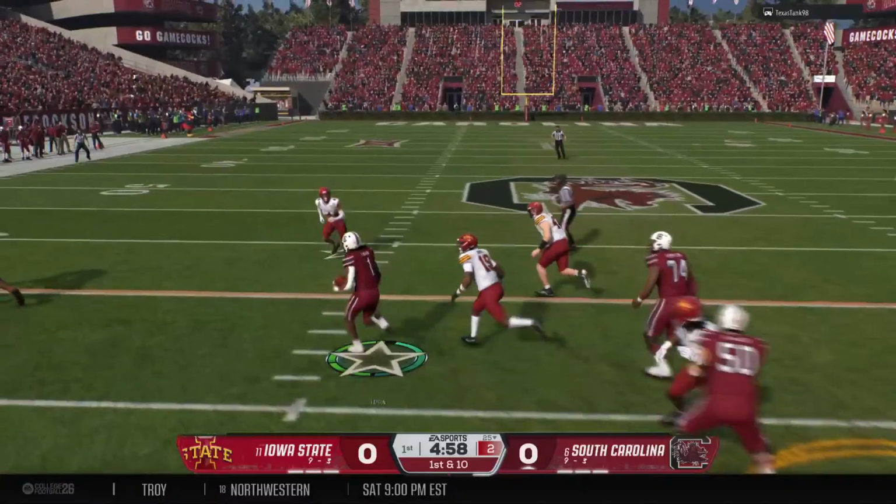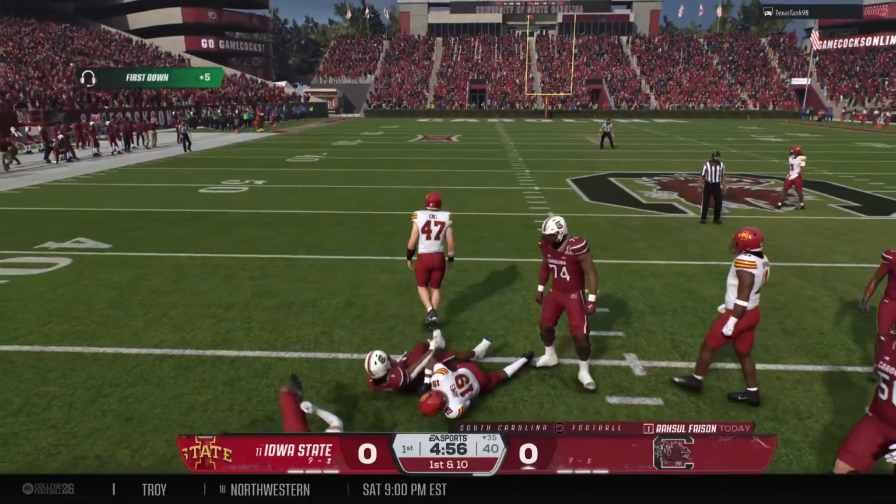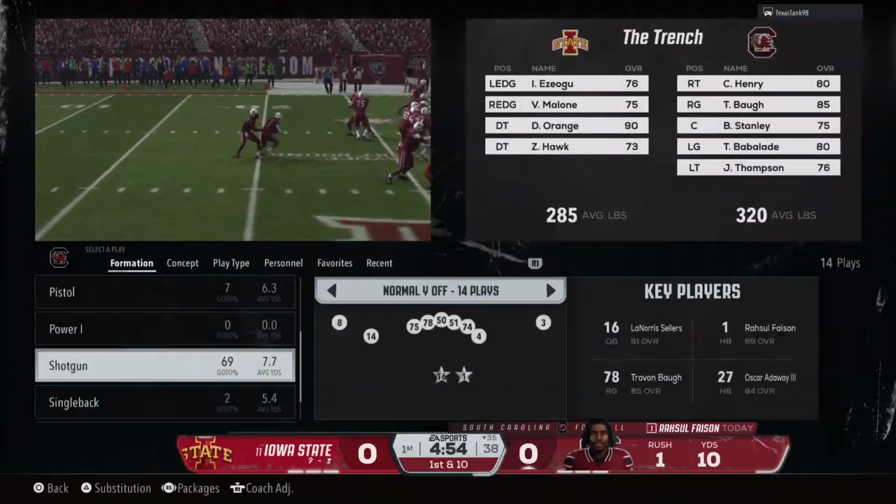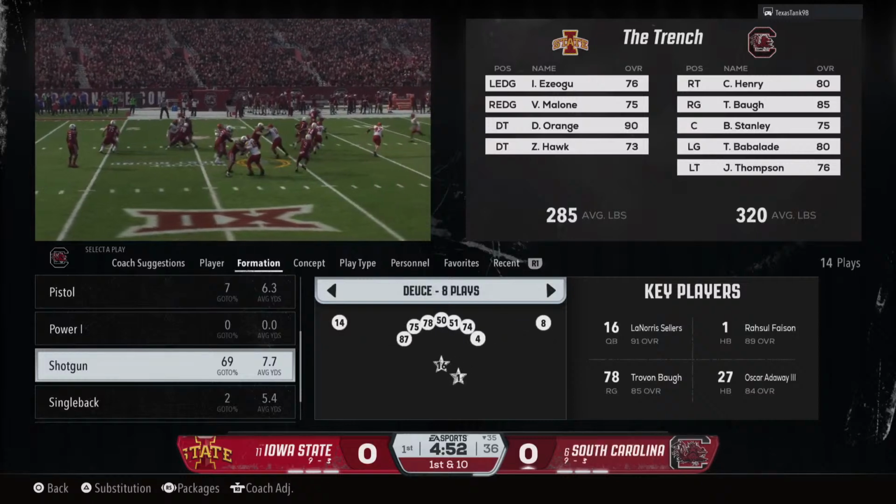Handoff from the shotgun. Breaking free at the 35. They bring it down, but the drive has now reached the 35.